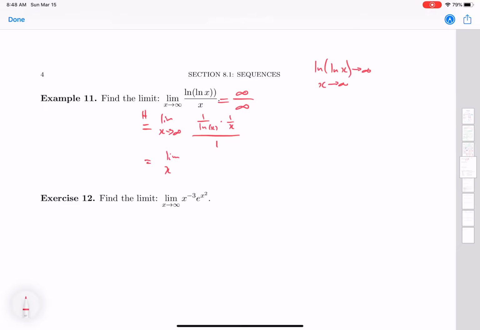And now I simplify. This is the limit as x goes to infinity of 1 over x times natural log of x. That's just going to be 1 over infinity. Both the x and the natural log of x will go to infinity. So that gives me 0.